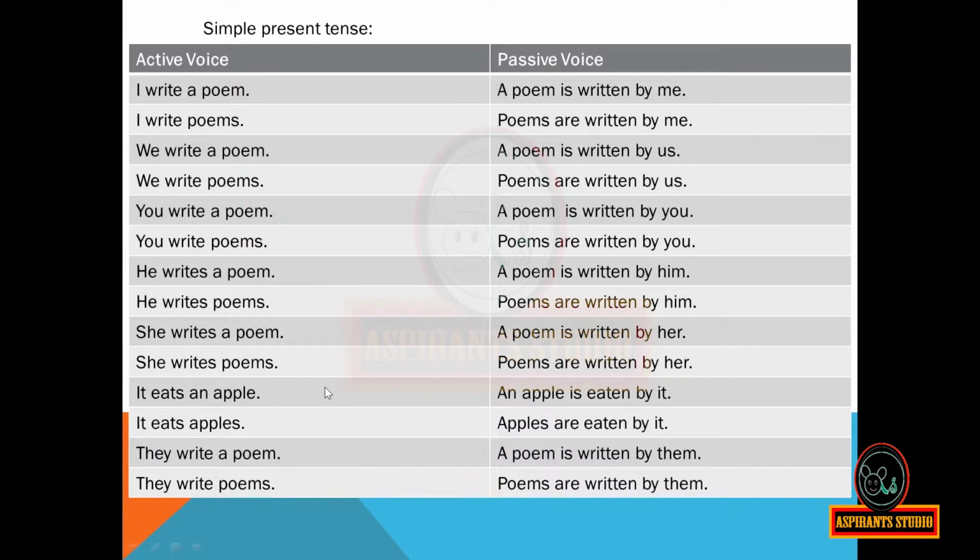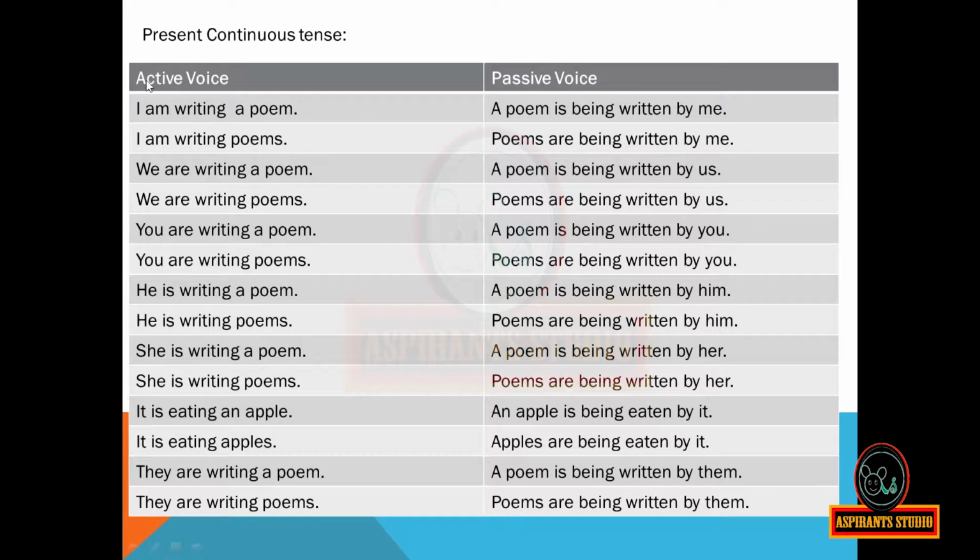It eats an apple. An apple is eaten by it. It eats apples. Apples are eaten by it. They write a poem. A poem is written by them. They write poems. Poems are written by them.